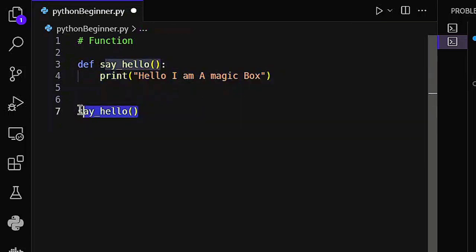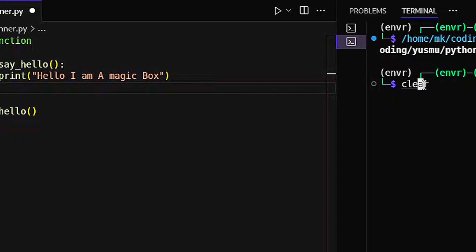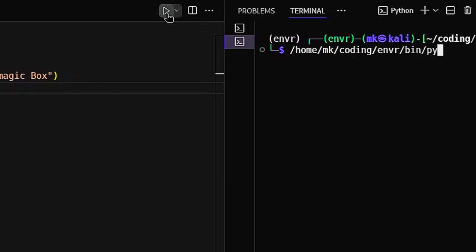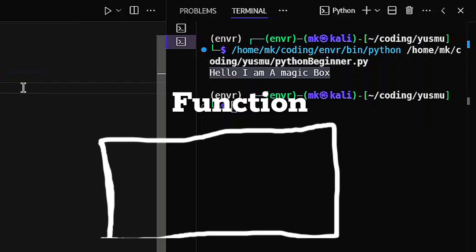So it's like here, now we call our magic box, and what is inside the magic box is going to be executed. So now let's run the program once again. So now you notice that we have our output, hello, I am a magic box. So now we understand how we can create our function, or I said our magic box. So notice that I use function and magic box interchangeably. I just want you to understand the concept of that magic box is the same thing as that of function.